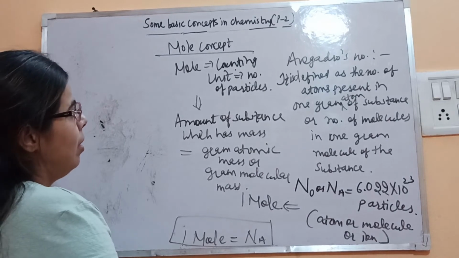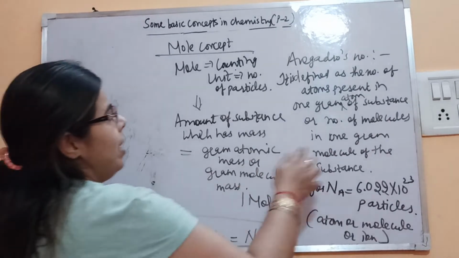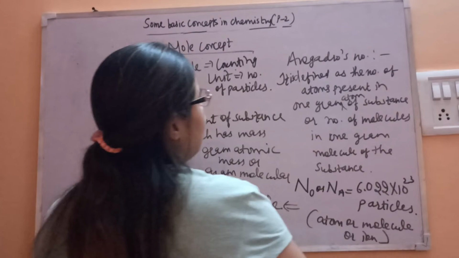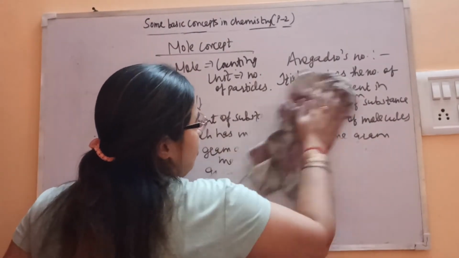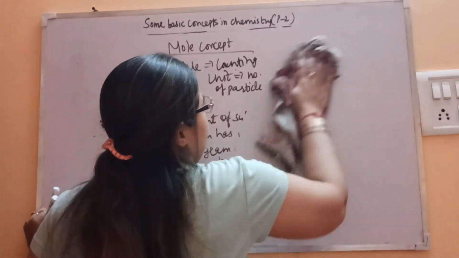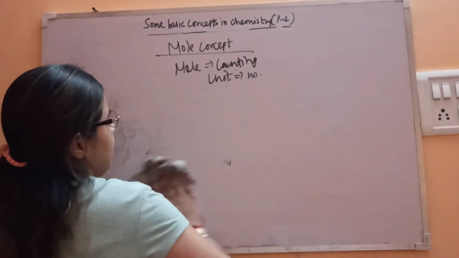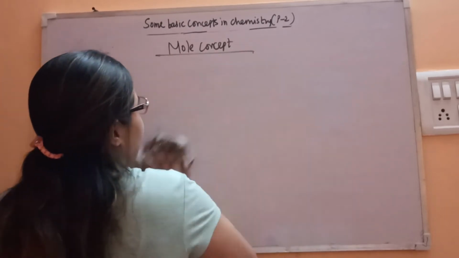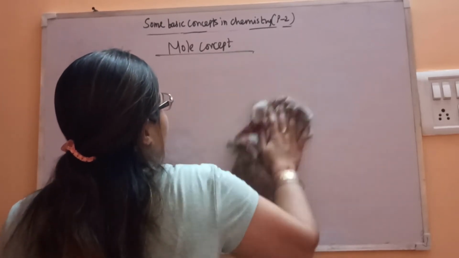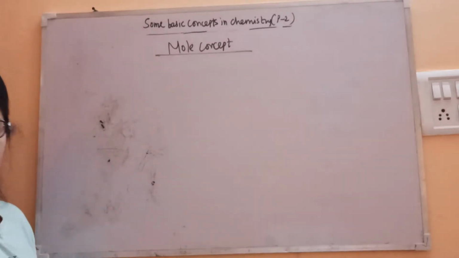In another way round also, we can define the mole. Let's see the alternative definition of the mole concept.